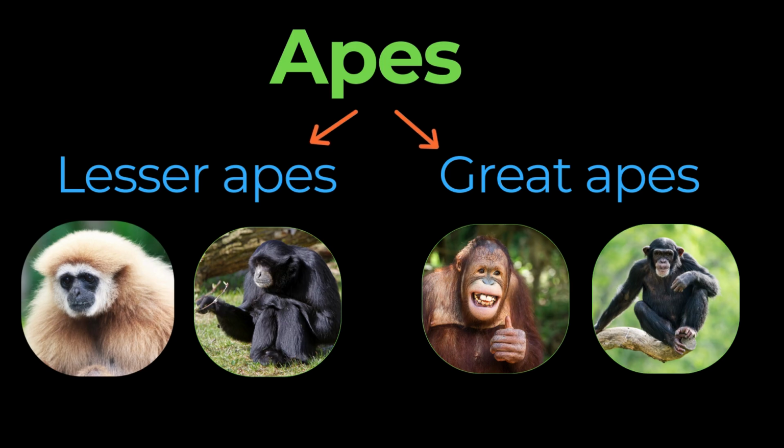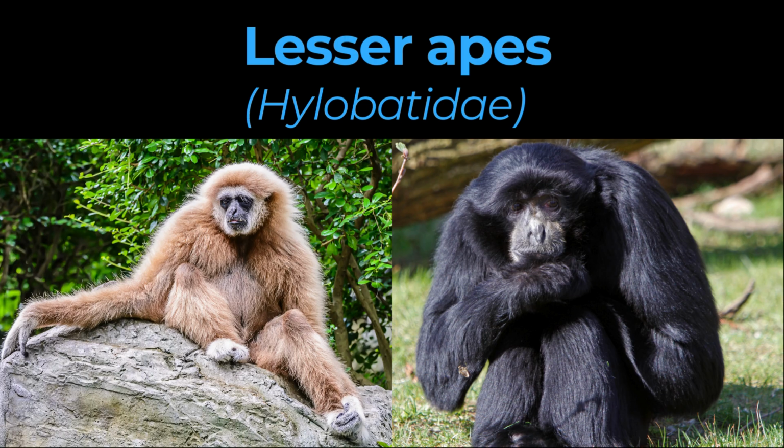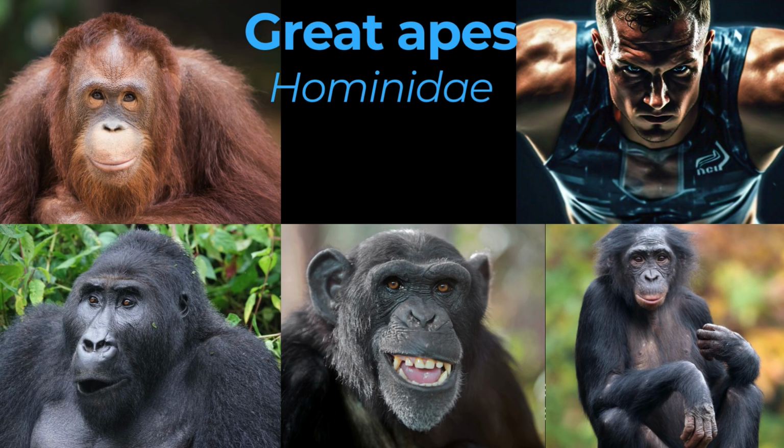Now, look at apes. Lesser apes and great apes are two distinct groups within the ape family, each with unique characteristics, evolutionary distinctions, and examples. Lesser apes belong to the family Hylobatidae and include the gibbons and siamangs. Great apes belong to the family Hominidae and include orangutans, gorillas, chimpanzees, bonobos, and humans.